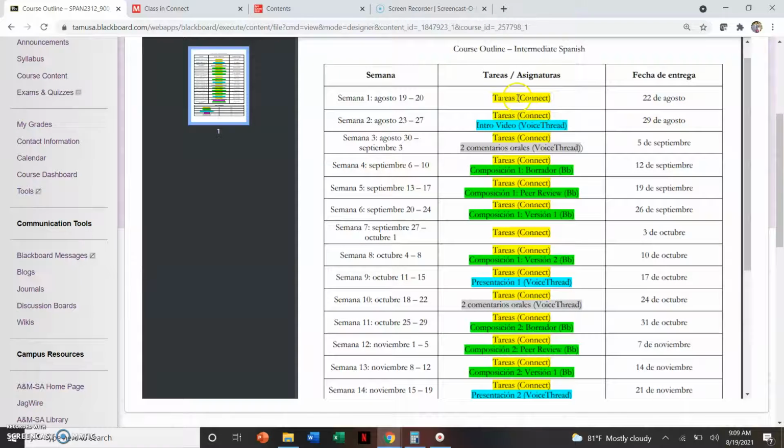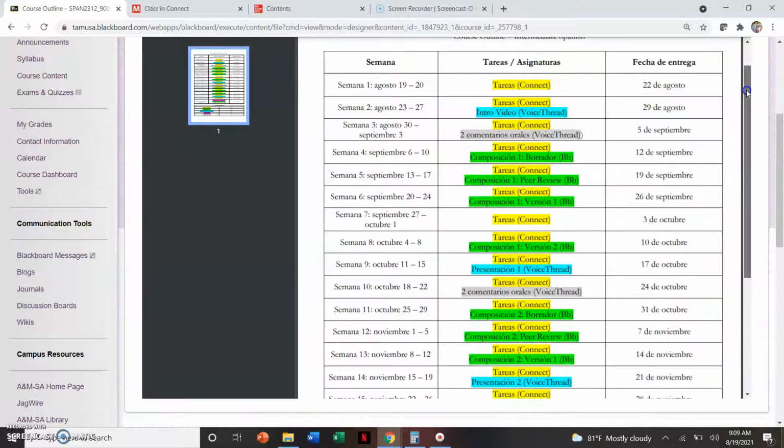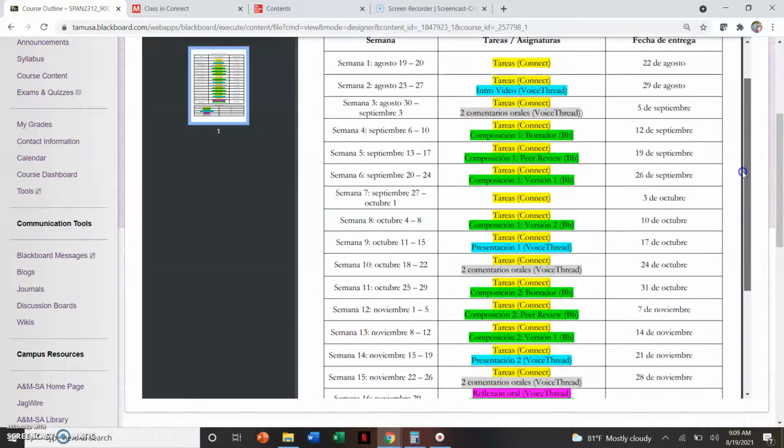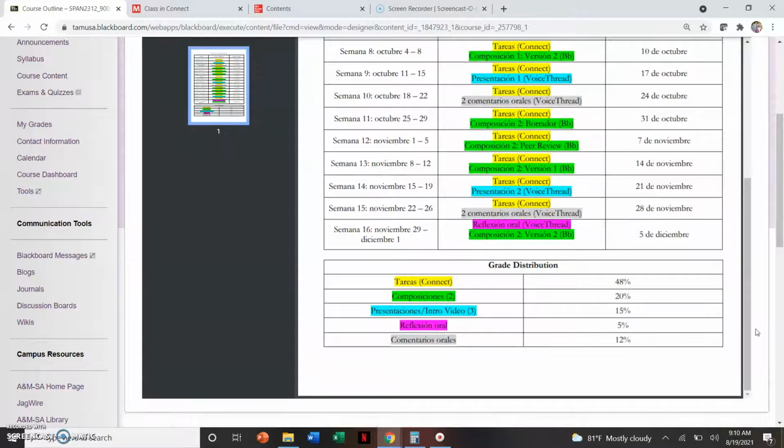But you'll notice that the tareas we have are in yellow, so we have tareas almost every week. And those are a significant portion of your grade. They're worth about 48%, almost half. The compositions are worth 20%. Although we only have 2 compositions, they are broken up into 4 different assignments for each composition. So we'll be going through the process of writing. We have 3 videos that you're going to make, which are our presentaciones and the introductory video, worth 15%, so each one worth 5. Your reflexión oral, that's also worth 5%.